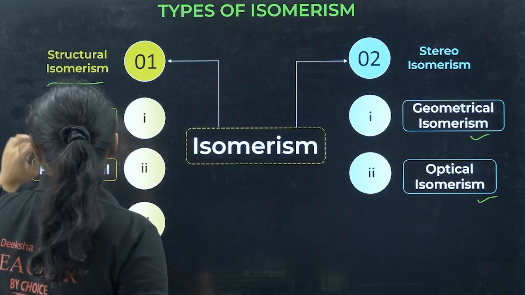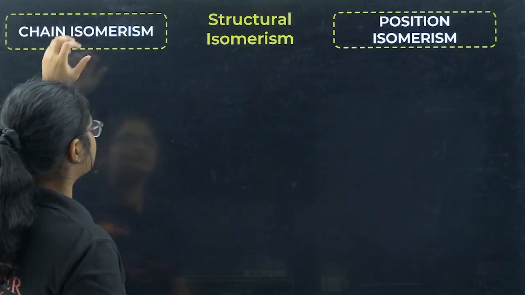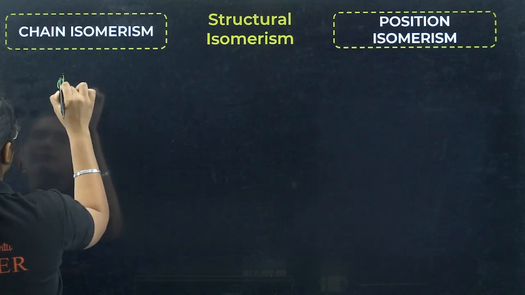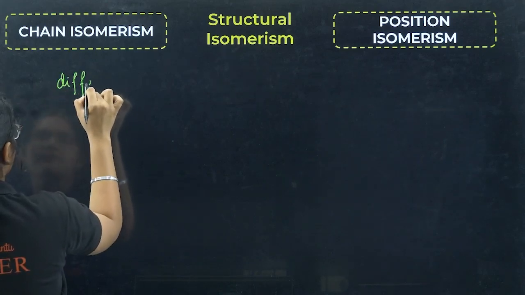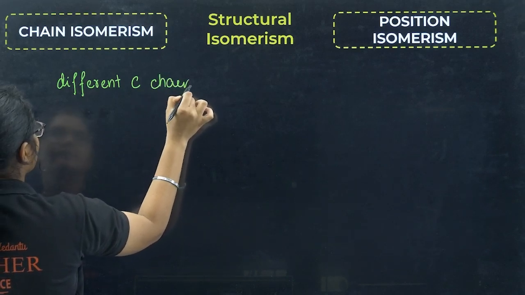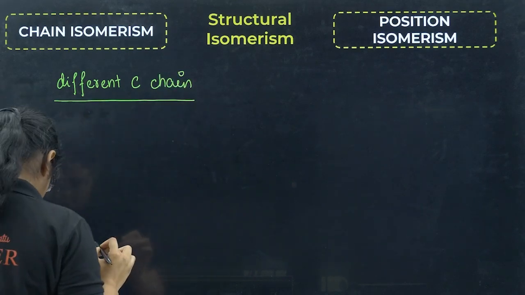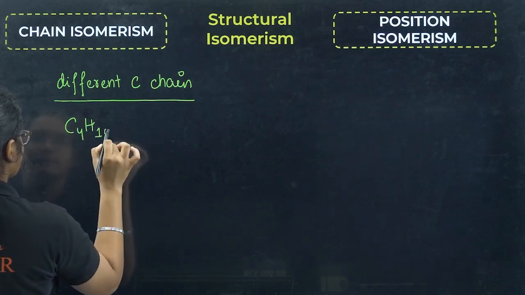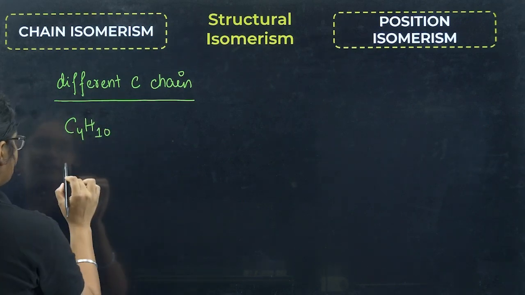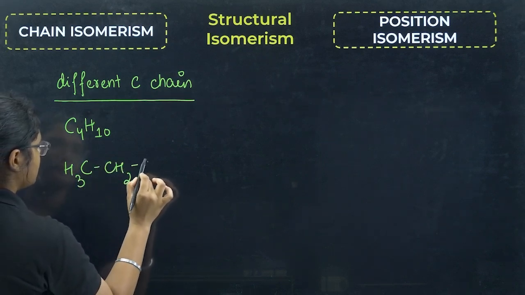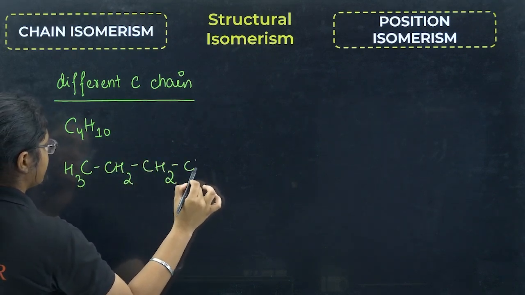Okay, so let's go back to first, chain isomerism. Chain isomerism means we have different carbon chains. Okay, for example, you have the formula C4H10. Now I can have a structure like this: CH3, CH2, CH2 and CH3.